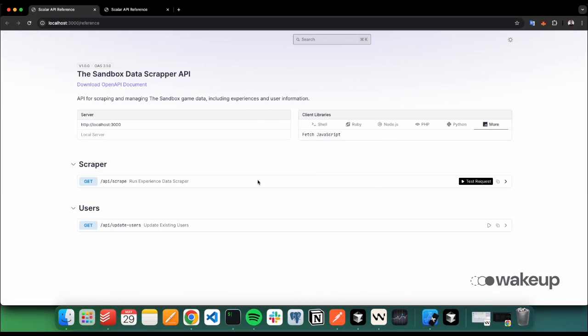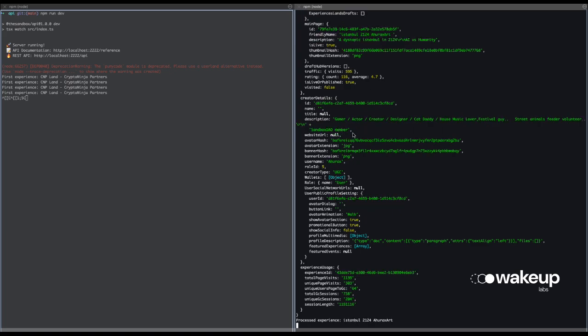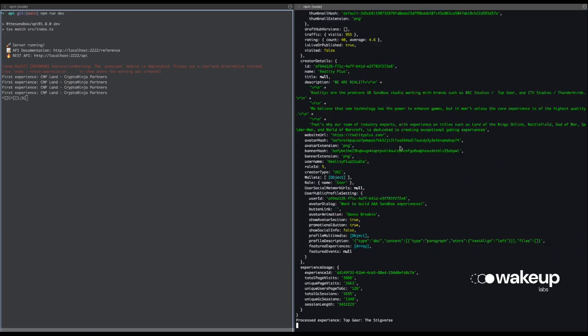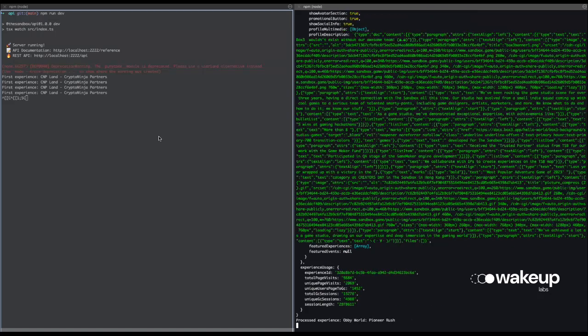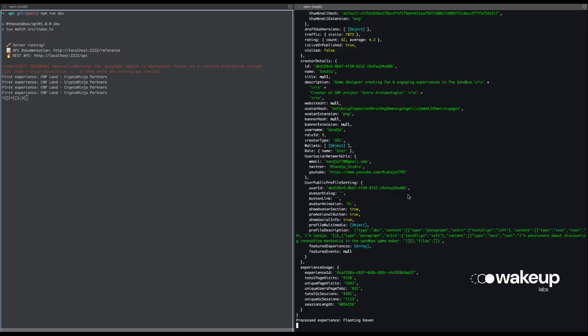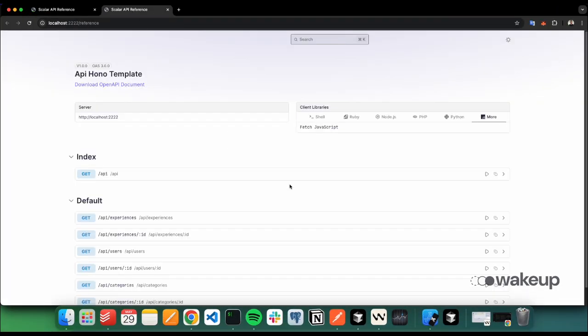So let's first run it to see how the scraper works. This is not something that we are going to see so much. I just added a few console logs in the terminal just to see how it's grabbing all the data. So let's run this first. Let's scrape. As you can see, it's reading all the data from the public endpoints, just grabbing basic information and storing that information in our database in case it's not already there. And then we can continue from the API side.